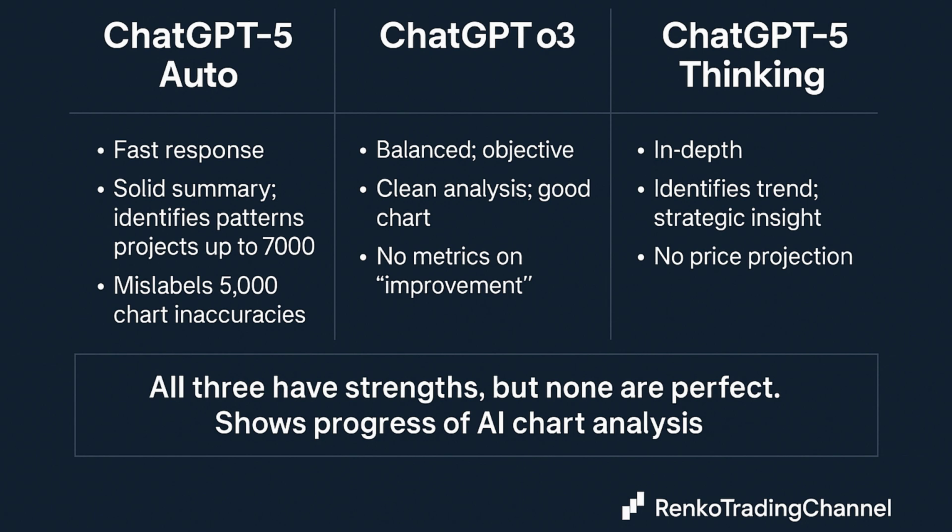ChatGPT-3 was the most balanced. The analysis was clean and objective, and the chart looked great, but it didn't back up its claim of improvement with any actual metrics. ChatGPT-5 Thinking gave the most in-depth and thoughtful analysis. It nailed the trend structure and offered strategic insight, but surprisingly, it didn't give a forward price projection. All three have strengths, but none are perfect. Still, this comparison shows just how far AI chart analysis has come.